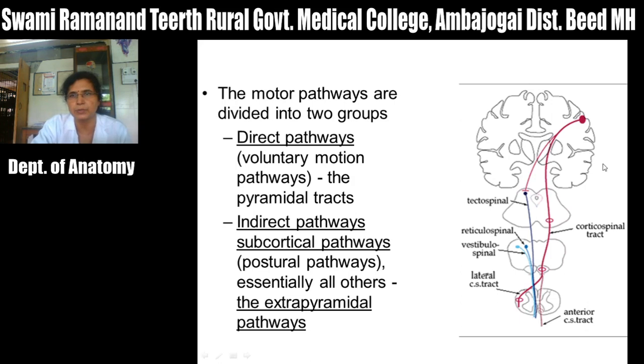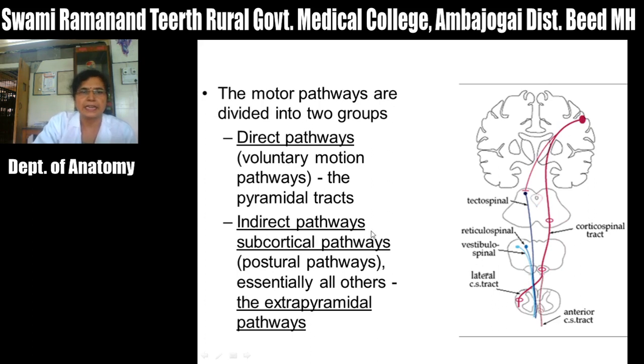In this diagram you can see the direct pathway, the corticospinal tract. It is the example of the pyramidal tract. It starts in the cerebral cortex and directly ends in spinal cord. So that is the direct pathway, and they are also called pyramidal tracts.